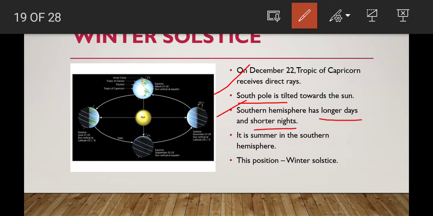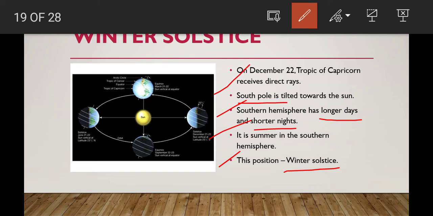Daytime is long in the southern hemisphere, nights are shorter. It is summer in the southern hemisphere. This position is called winter solstice because the southern hemisphere receives the high temperature.